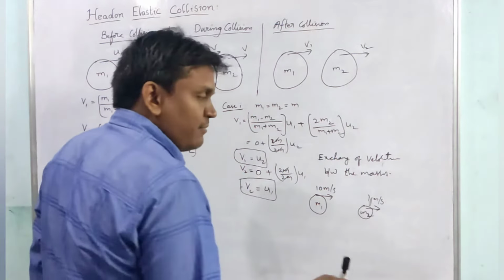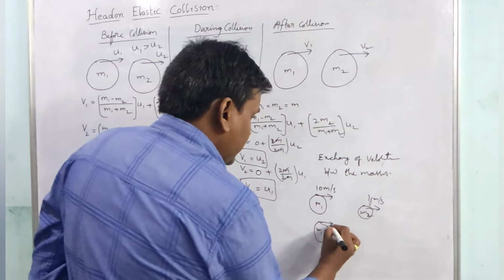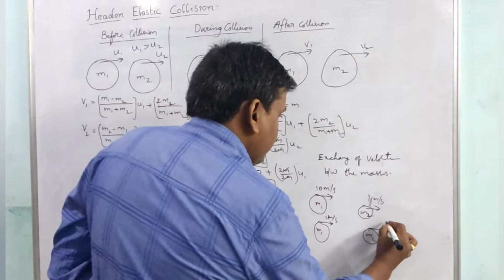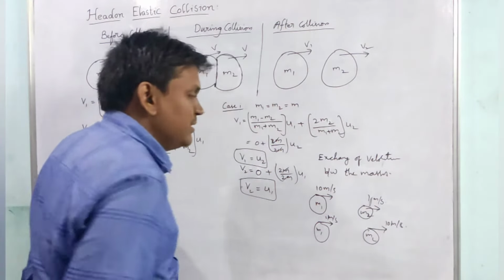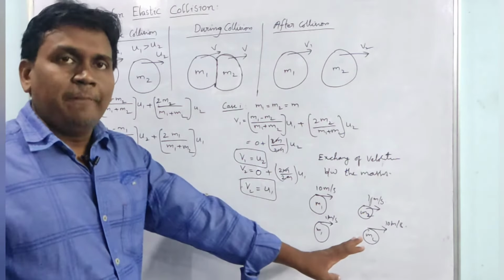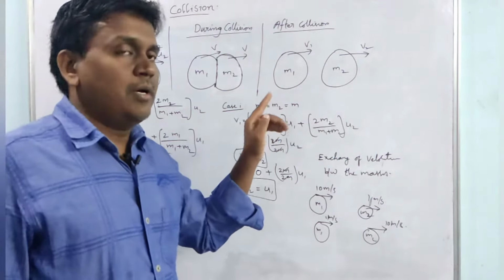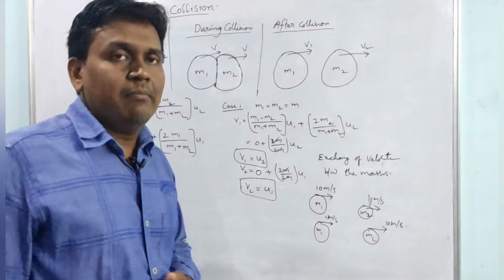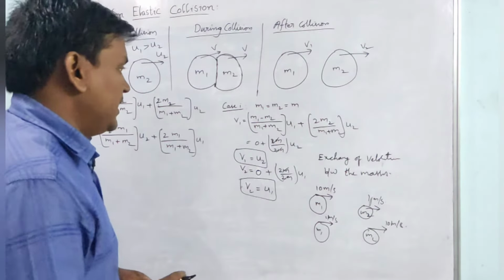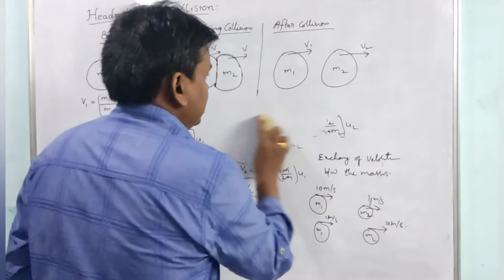then after collision, this m1 will move with a velocity of 1 meter per second and m2 will move with a velocity of 10 meter per second. That means they are exchanging their velocities. m1's velocity will come to m2 and m2's velocity will come to m1. When will this happen? If the masses are the same, the velocities will interchange. And now coming to the second case, case 2.